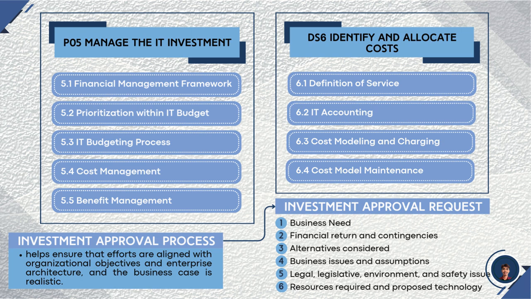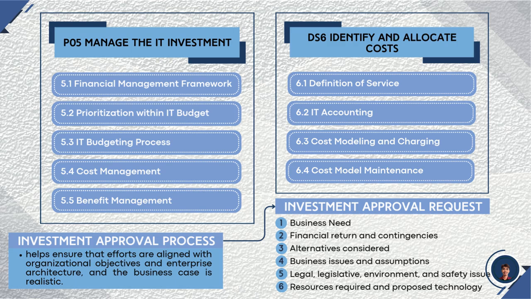In the COBIT 4.1 framework, PO5 and DS6 are two primary pillars of IT financial management. While both deal with money, they operate at different stages of the life cycle, where one handles the planning and the other handles the execution.